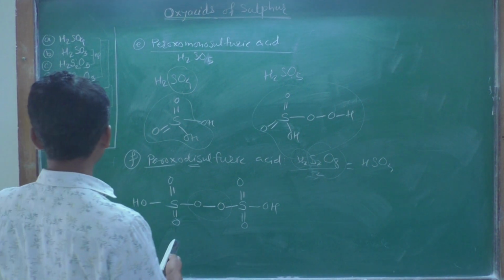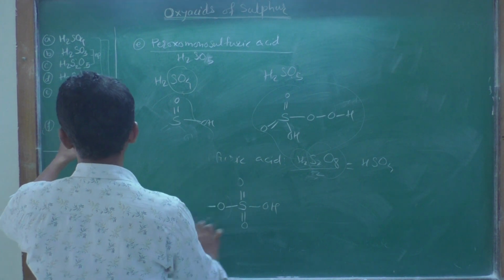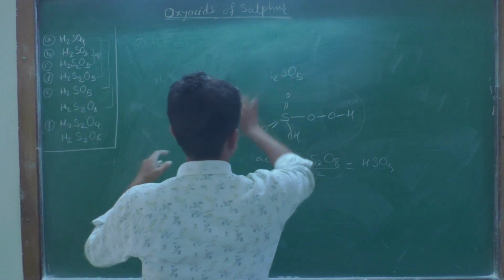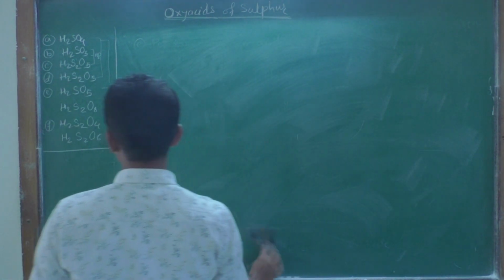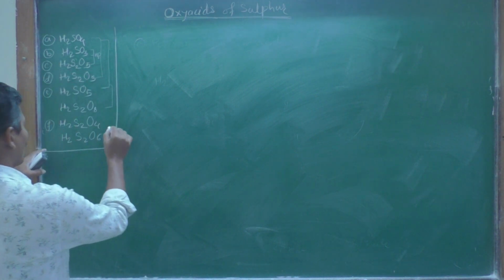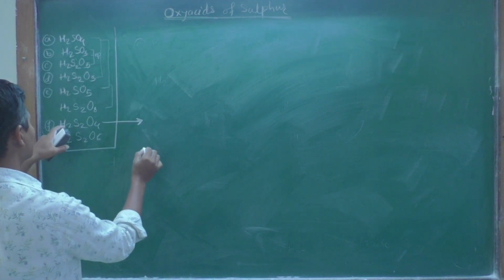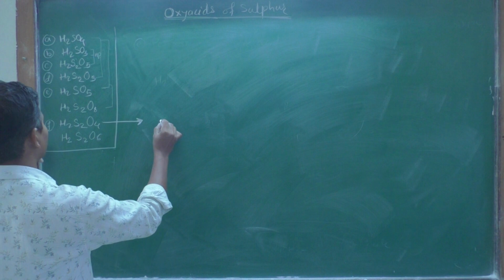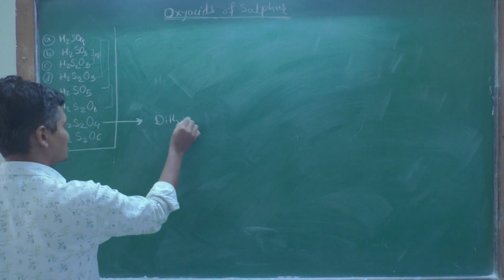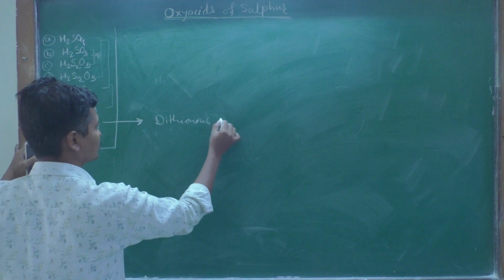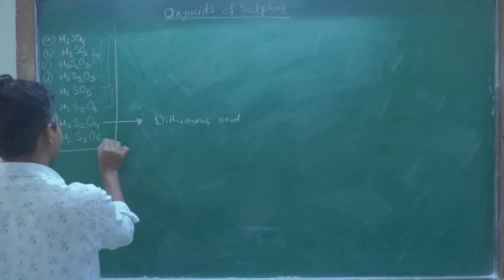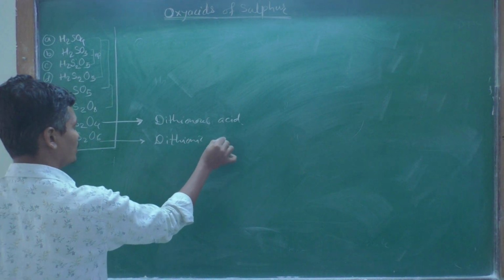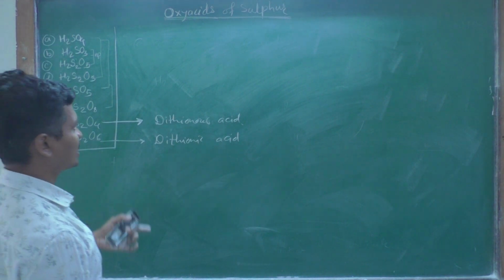The remaining two are H2S2O4 and H2S2O6. The names of these two acids: two sulfur atoms are there, so this one is called dithionous acid, with the suffix OUS, and this compound is called dithionic acid. Dithionous acid and dithionic acid.